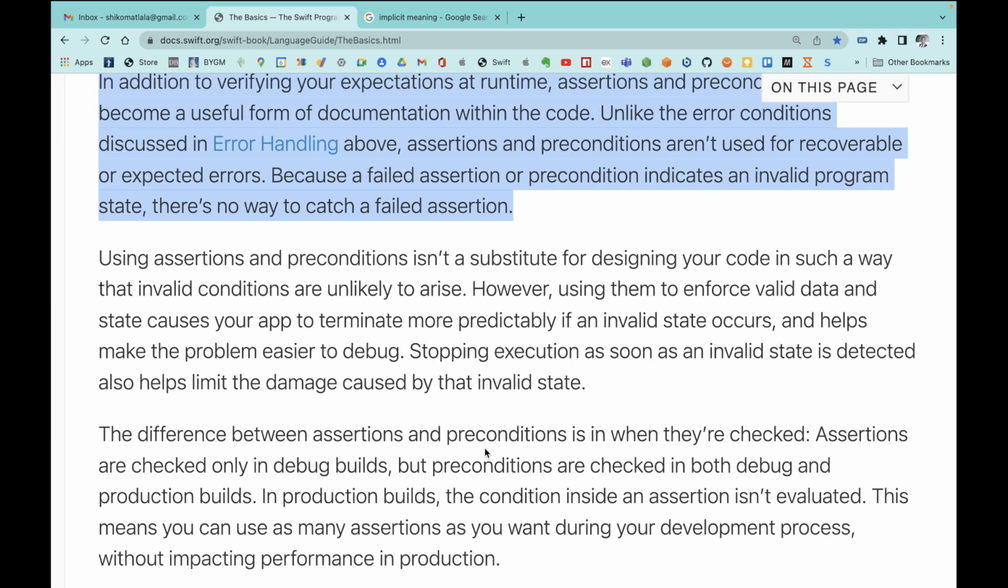Using assertions and preconditions isn't a substitute for designing your code in such a way that invalid conditions are unlikely to arise. However, using them to enforce valid data and state causes your app to terminate more predictably as an invalid state occurs, and helps make the problem easier to debug. Stopping execution as soon as an invalid state is detected also helps limit the damage caused by an invalid state.